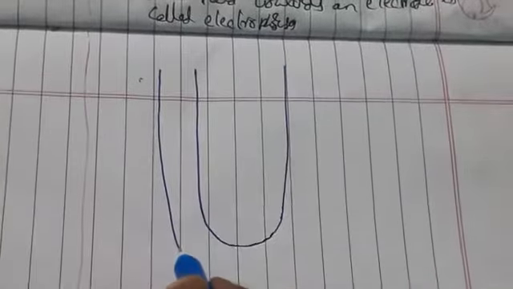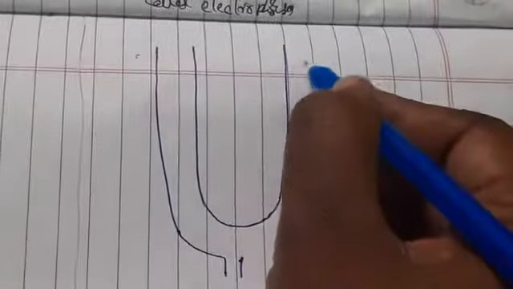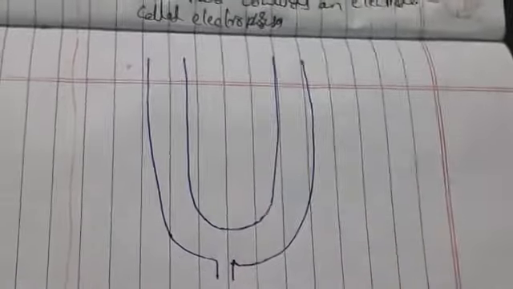Okay, so now let us take a diagram here. A U-shaped tube we are taking here. This U-shaped tube consists of two electrodes.